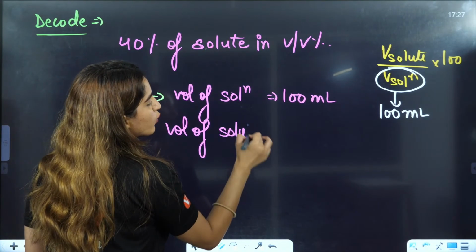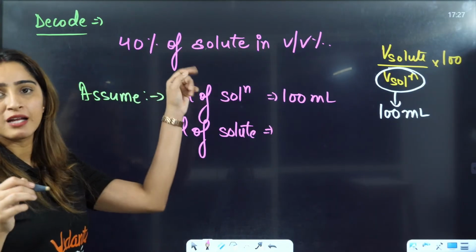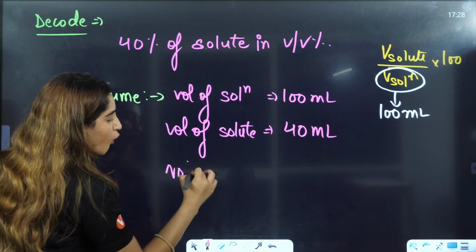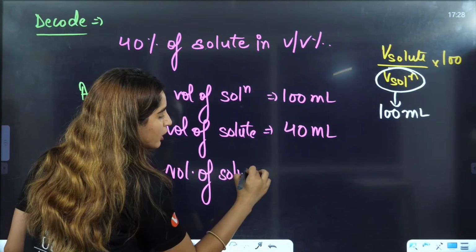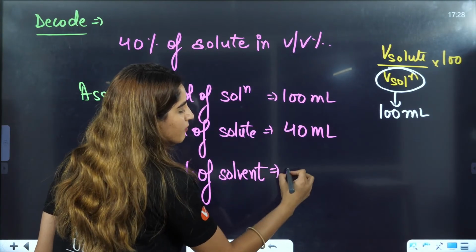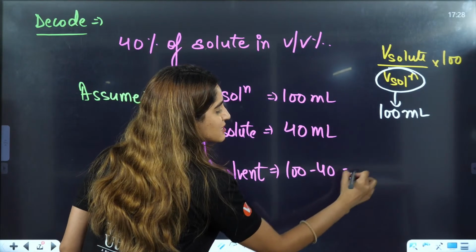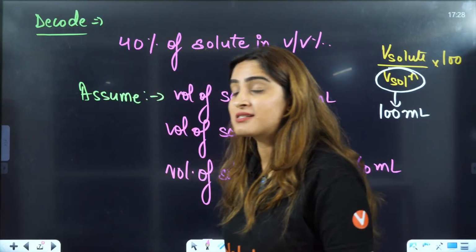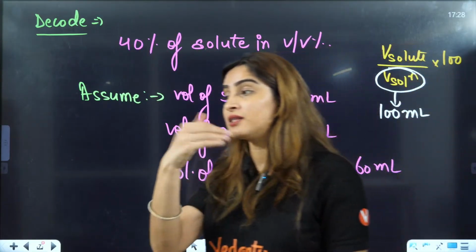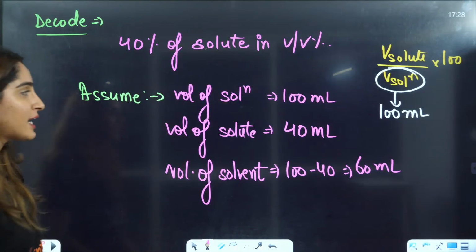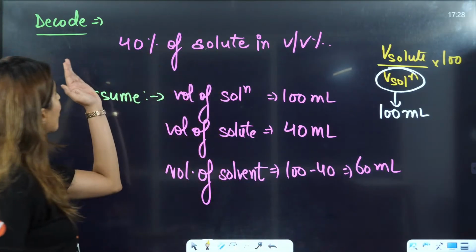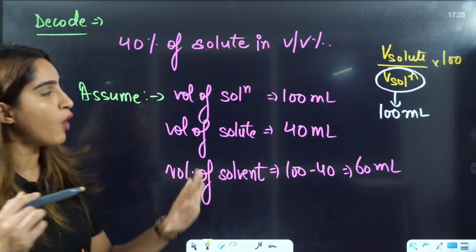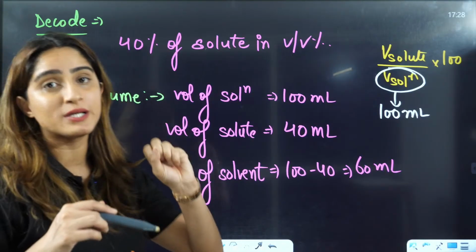Volume of solute is going to be 40%, means 40 milliliters. Now, volume of solvent you can easily get by subtracting 100 minus 40. That is going to be 60 milliliters. Now we are just decoding these things. They will be used in other formulas, and we will see that as well. So that is your volume by volume percentage. Is it clear to everybody how we decode volume by volume percentage?